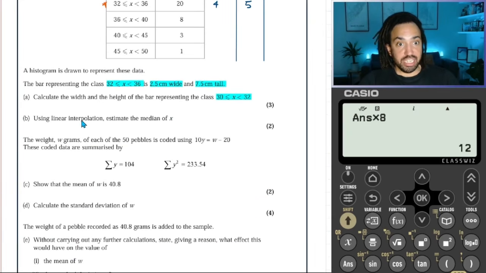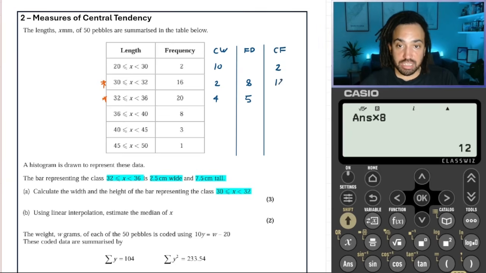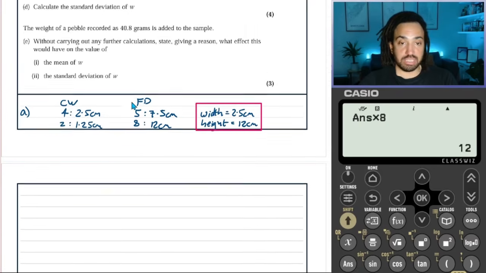Now it says using linear interpolation, estimate the median of x. Well, the median is in the 50th position. So if we count up as we go along, we've got 2 plus 16 is 18. In fact, we could do the cumulative frequency over here. So that is 2, 18, and then add on 20 gives us 38. So we get the first 18 when we end this interval, and then therefore the 25th must be in this interval because it goes from 18 all the way to 38. Okay, so let's draw out that interval down here.